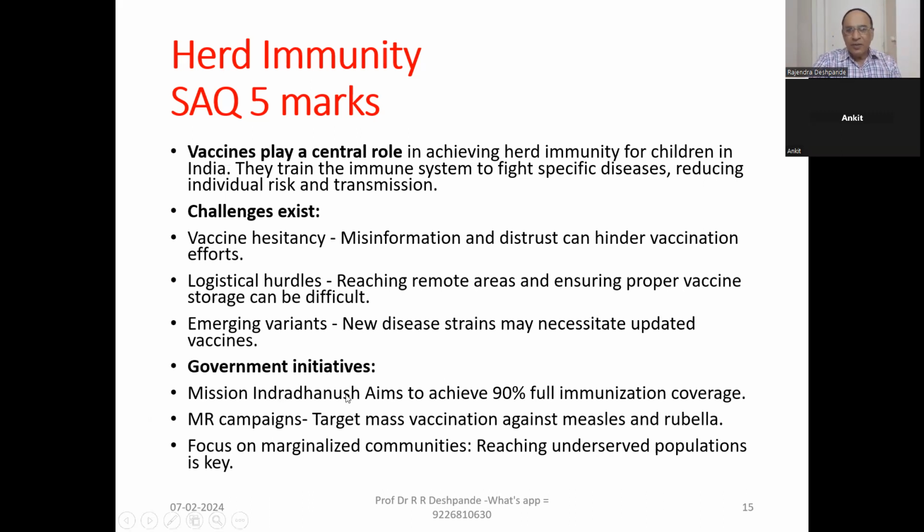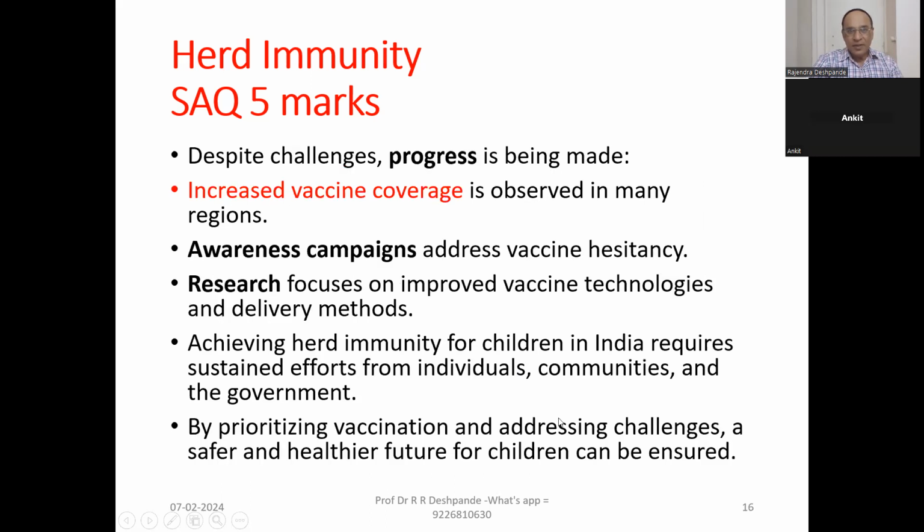Government initiative: Mission Indradhanush aims to achieve 90% full immunization coverage. MR campaigns target mass vaccination against measles and rubella, focusing on marginalized communities. Reaching the underserved population is a very important key. Despite challenges, we must accept that progress is fantastic, because of increased vaccine coverage.